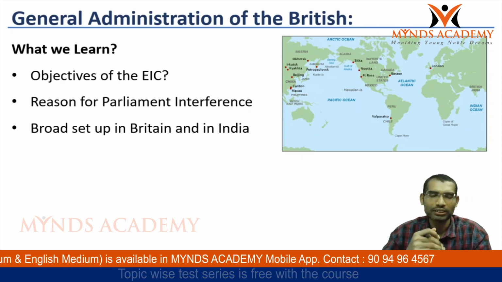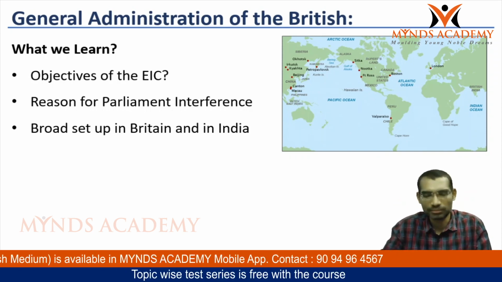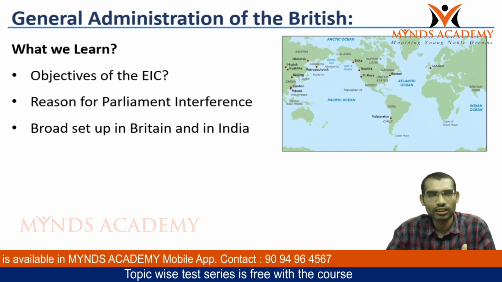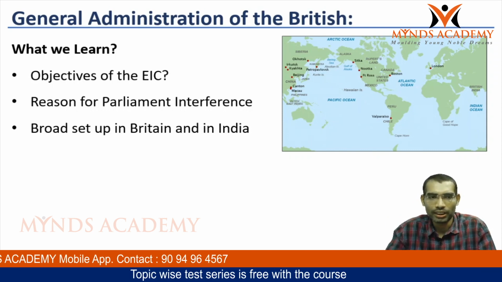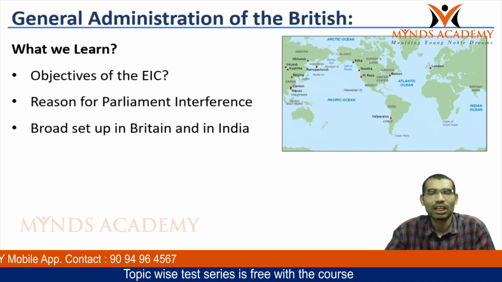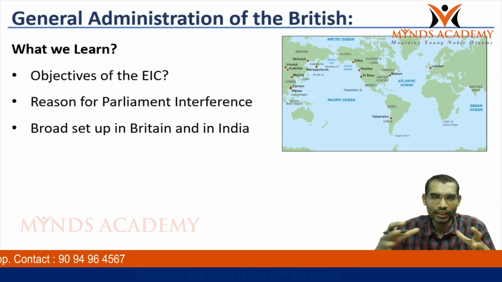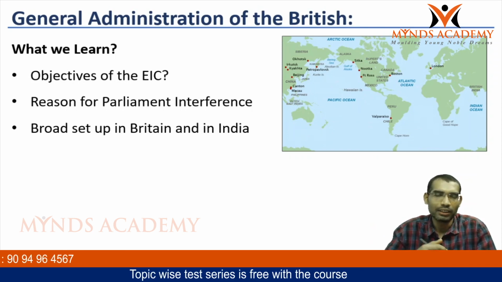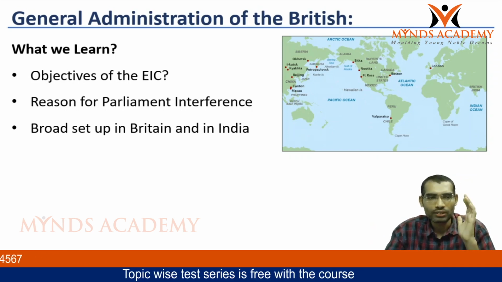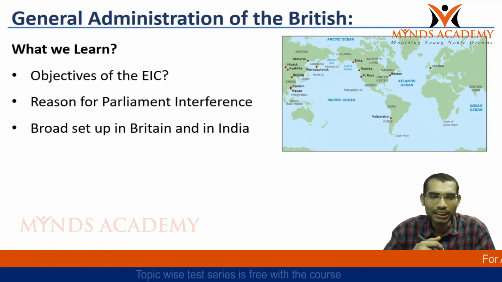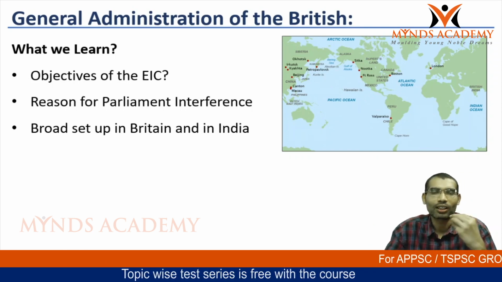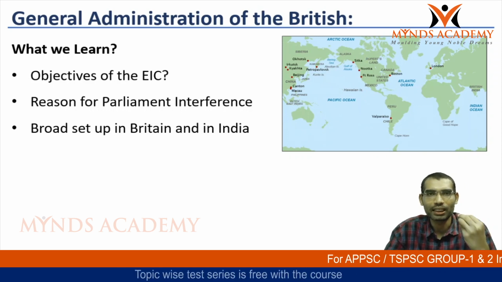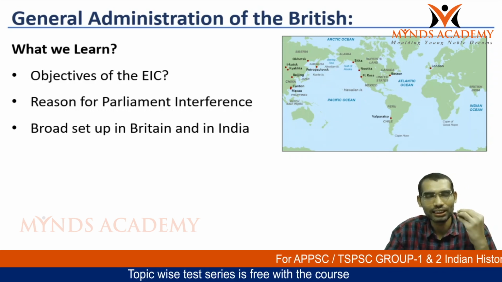They should have some kind of administrative setup in order to maintain law and order and other administrative actions. So, in this session, we will see how broadly they organized their setup, and before that, what was the purpose of British Parliament interference in India, and before that we see what are the objectives of East India Company for settling in Indian subcontinent.